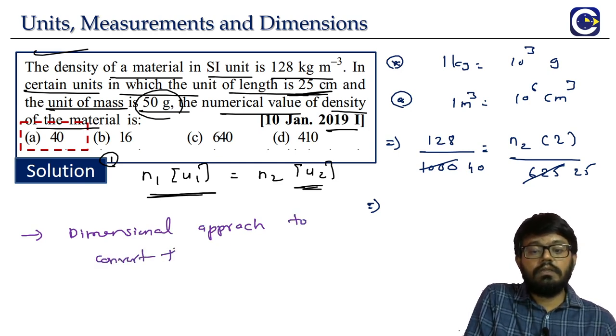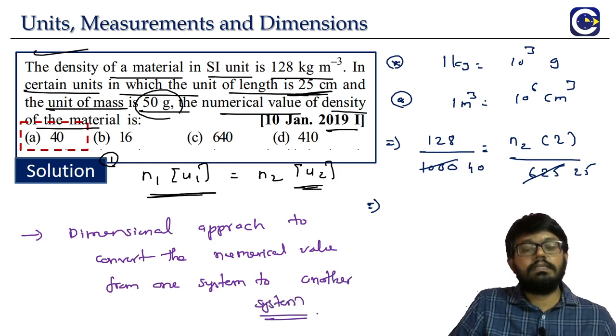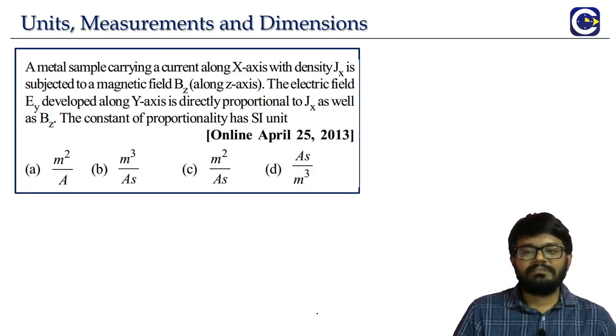To convert the numerical value from one system to another system. That's it. That is the concept that we used. Okay. So we'll go to the next question.